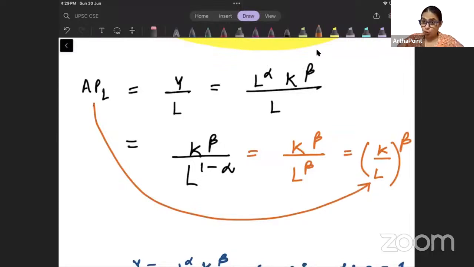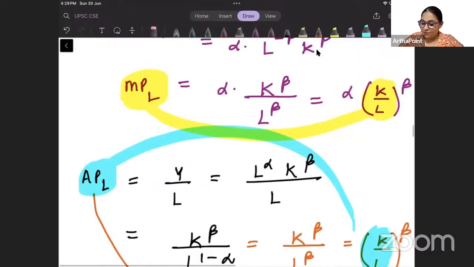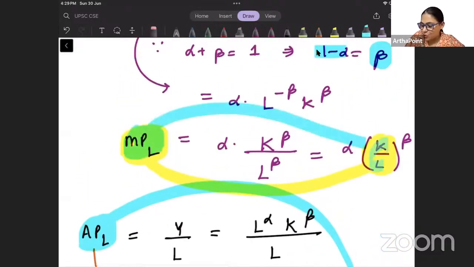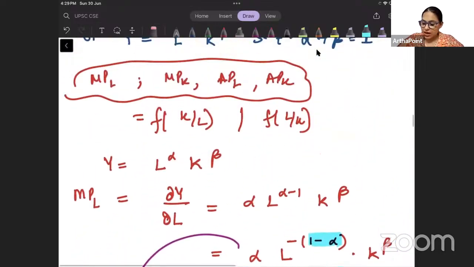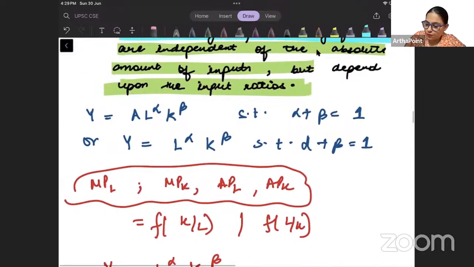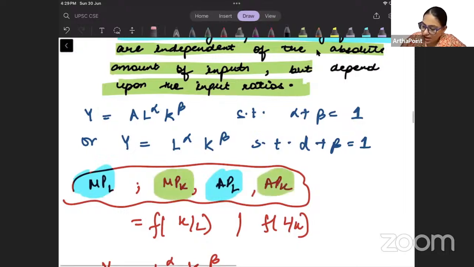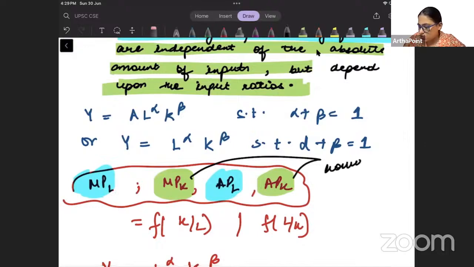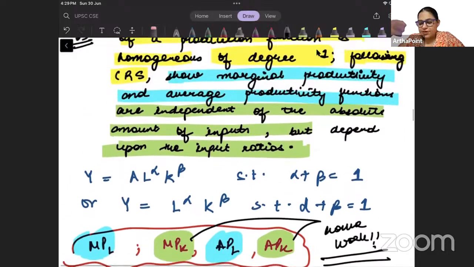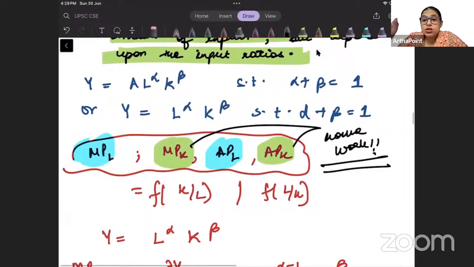So we have proved that average product is a function of the ratio, and we have proved that marginal product is also a function of the ratio. Proved? Clear? ठीक है बेटा. Now homework. I have proved for MPL and APL on very similar lines. You can go ahead and prove for MPK and APK. I am giving you this as homework. Do this. Okay. So I hope the first two questions are clear to you, and both the questions are from microeconomics. ठीक है बेटा.